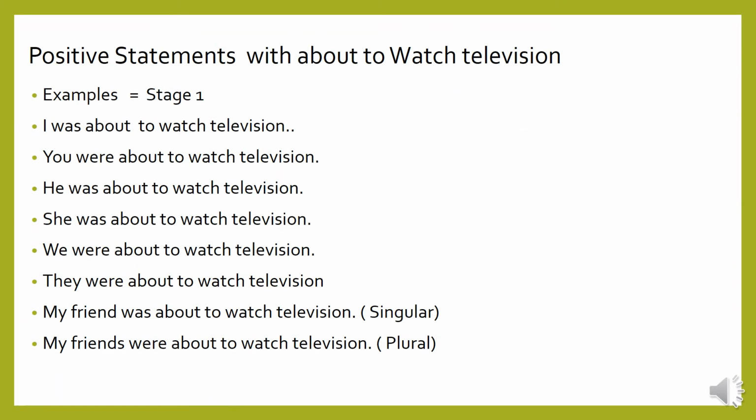Positive statements with about to watch television. Examples: stage 1. I was about to watch television. You were about to watch television. He was about to watch television. She was about to watch television. We were about to watch television. They were about to watch television. My friend, singular, my friend was about to watch television. My friends were about to watch television, plural. Singular we use was, plural we use were.